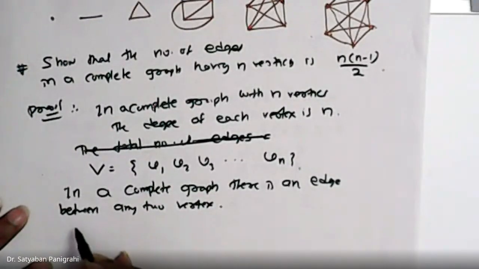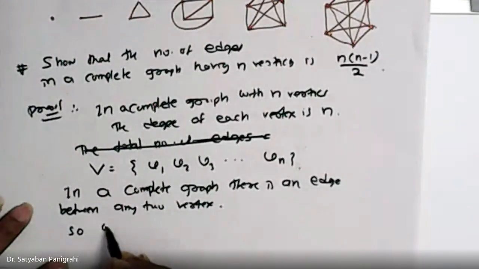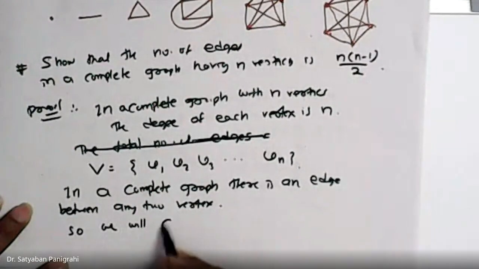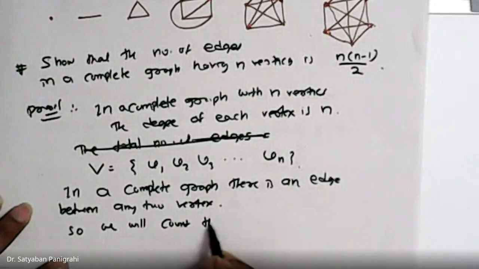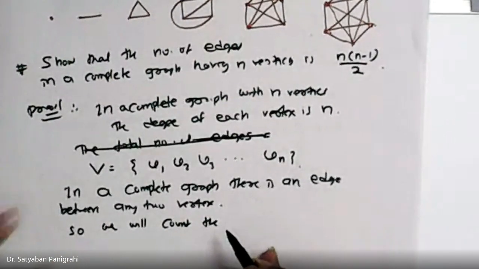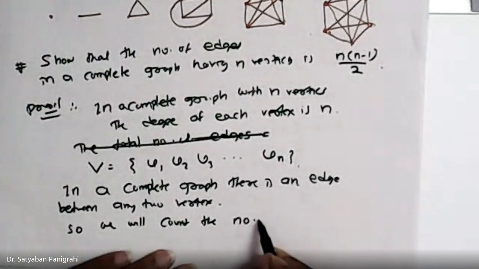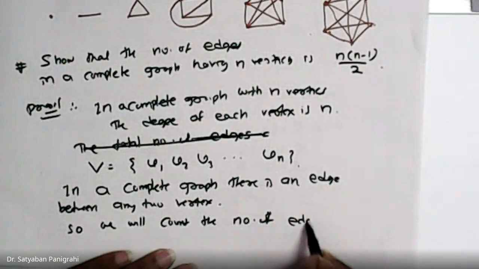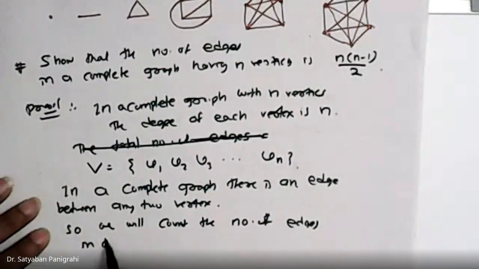So we will count the number of edges in the following way. In which way do we count? Look here.